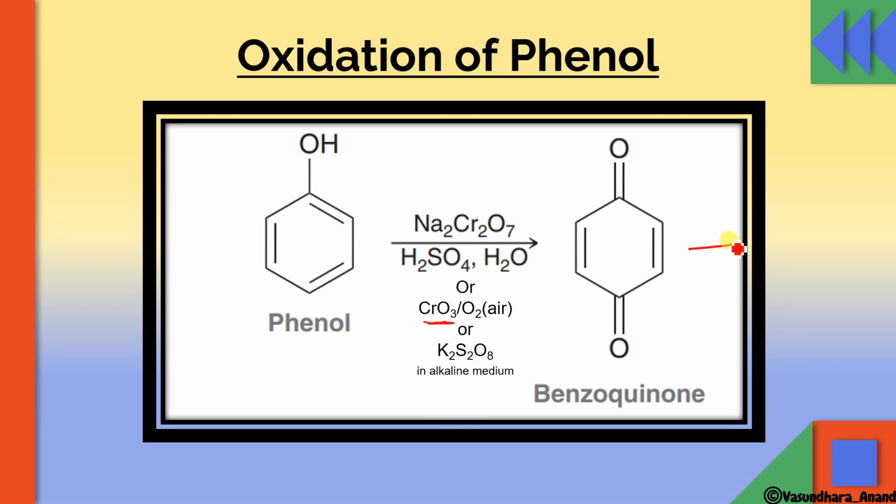This undergoes tautomerization and will give you quinol, or paraquinol also, with OH over here and OH over here. So this is the keto-enol tautomerization. We know that a ketone can convert into an enol group. So benzoquinone undergoes tautomerization to give paraquinol.